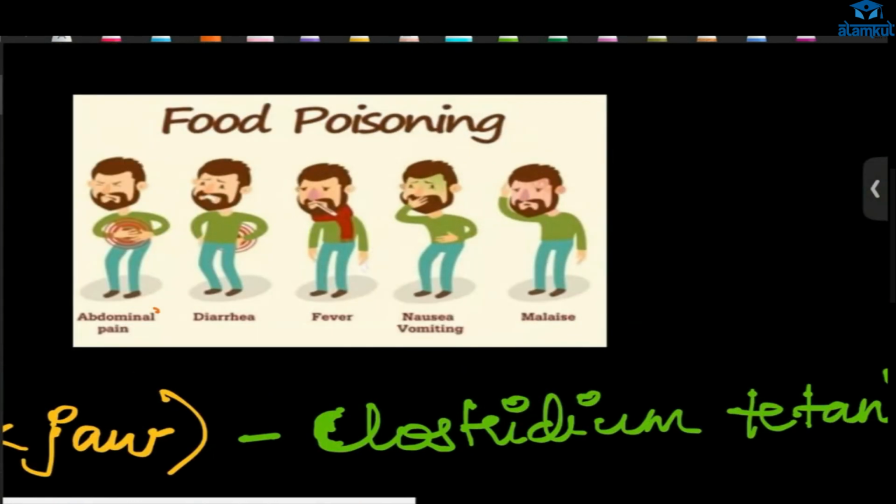And what are the symptoms? We have abdominal pain, diarrhea, and fever, then nausea or vomiting. All these things. Then malaise. What is that? Ma'am, malaise. What is that? Feeling giddiness? No, not giddiness. It's like not feeling well, but you don't know why you're not feeling well. Sometimes it feels like that, right? That is malaise.